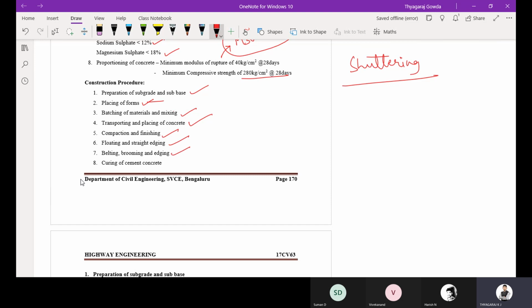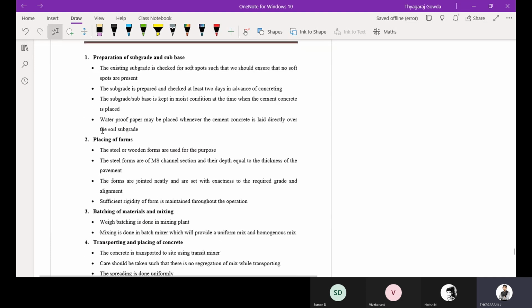For creating the impressions on the cement concrete pavement, we will be doing this belting, brooming and edging. Then the last one, since it is cement concrete, you are going to cure the cement concrete. So these are the 8 steps you are going to remember in the construction of CC pavement. That is the preparation of subgrade and subbase. If there are any soft spots, you are going to rectify them.